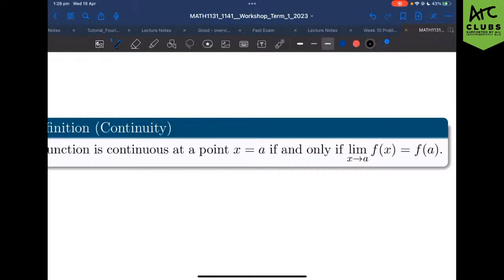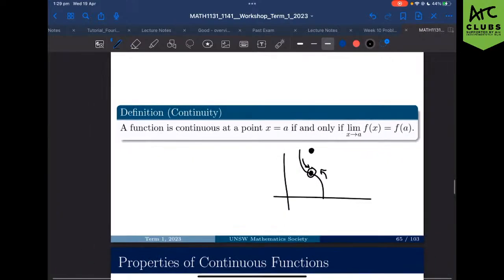So let me just draw any random graph here. Let's pretend that that's a graph, right? Naturally, if I approach a point x equals a on this graph from the left-hand side, if it is continuous, it will approach f(a). If I approach it from the right-hand side, it will also approach f(a). If it does not do that, then we can assume that there has been a break in the function and hence it is not continuous, right? Fairly intuitive definition. Hopefully there's no issues with that.